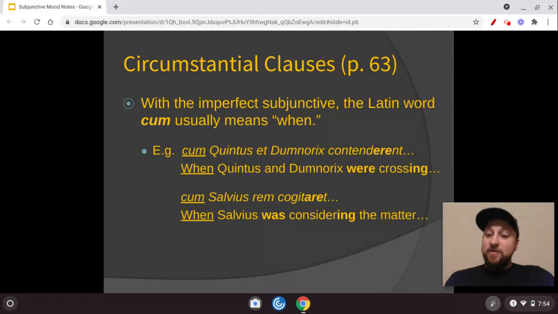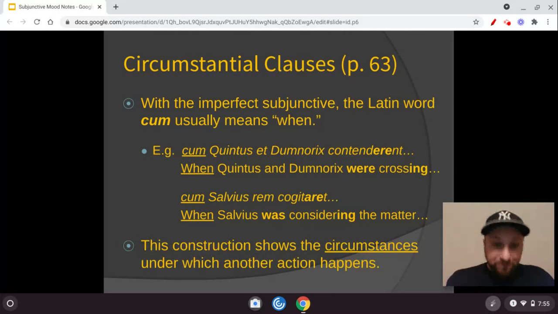Just compare this to the pluperfect subjunctive with an ISSE. If this were cogitaviset, it would be "when Salvius had considered the matter." That means that the considering happened before the other action in the sentence. Here, with an ARE and then an ending, an imperfect subjunctive, he's considering the matter while something else is happening. It happens at the same time. So again, this construction shows the circumstances under which another action happens. These actions are happening at the same time.